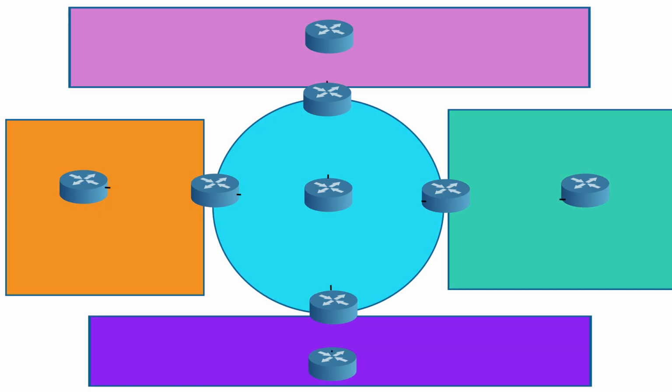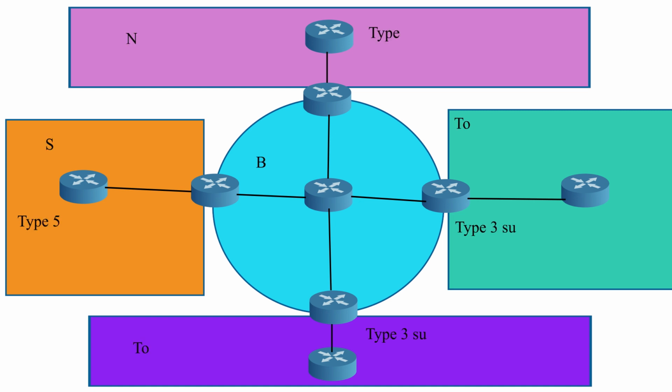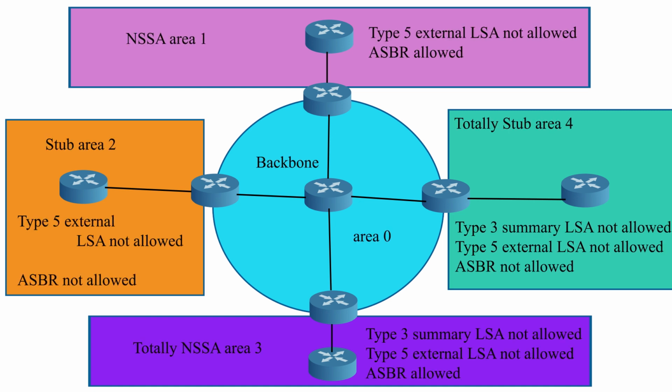OSPF supports various types of areas to optimize the network, improve performance, and reduce the amount of routing information that routers exchange. A stub area is a special type of area. OSPF does not flood external networks in the stub areas. Routing from stub areas to the outside world is based on a default route. Stub area configuration reduces the size of the topology database and the memory requirements. A stub area has a single exit point. Two routers will become neighbors only when their stub area flags match.